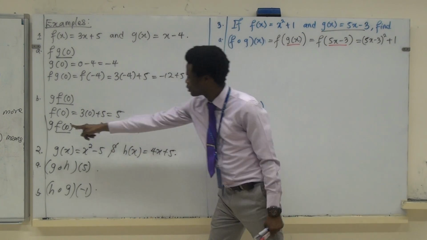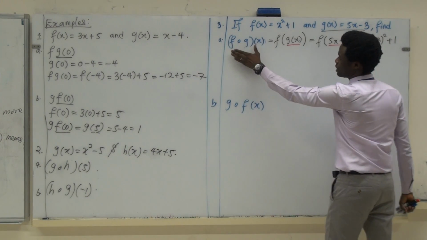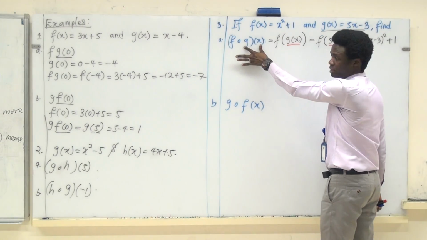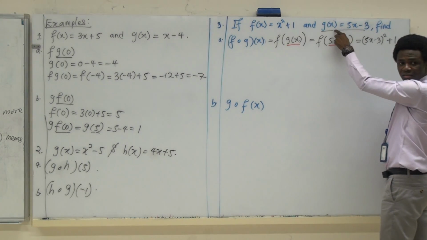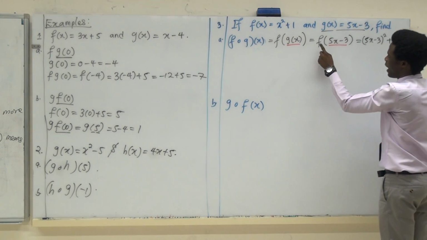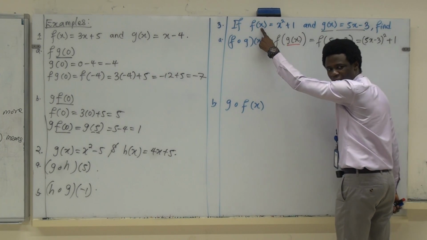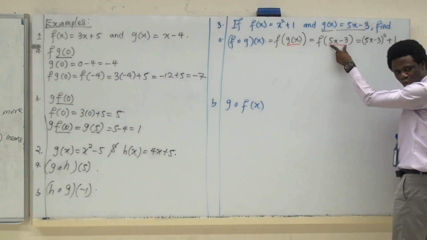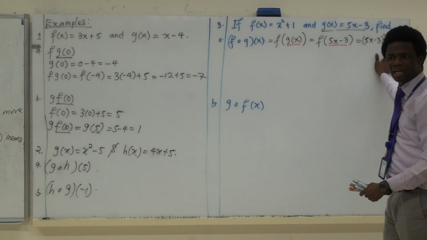Yeah, exactly. Whenever you see something like this, it means this is acting on the second one. That's what I did here, so this is acting on this one. So now this one is the same as this from here, and f is acting on this. Whenever f is acting on anything, you square it and add 1. So f is acting on this group, you square the group and add 1. All we have to do is expand the bracket and add 1 and we have simplified.